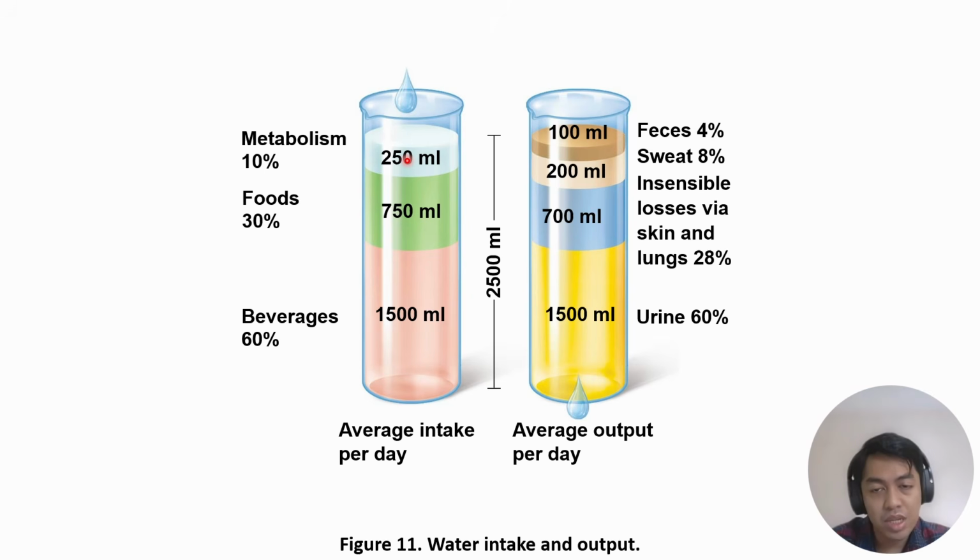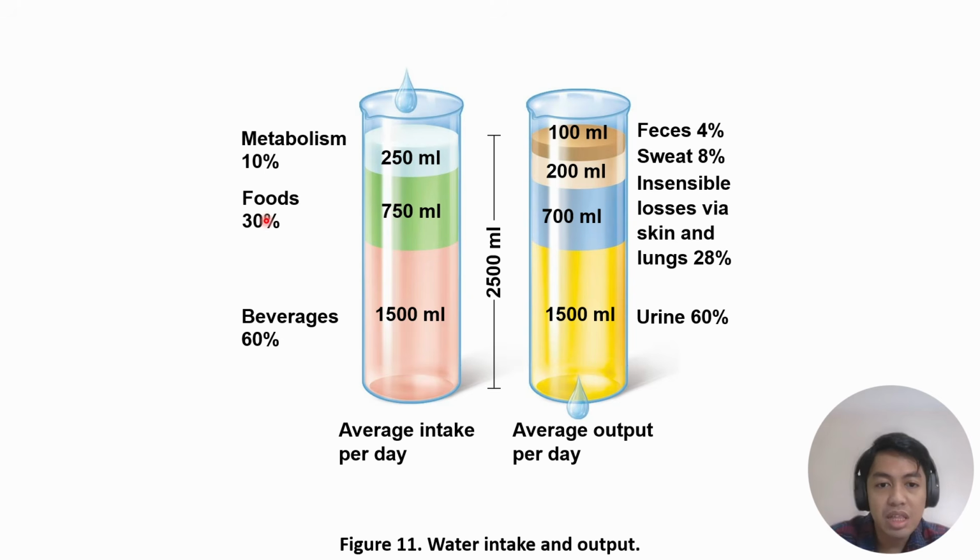The output of water comes mostly by the urine, some by the insensible losses via the skin and the lungs, some by the sweat, and a few from the feces, primarily by the large intestines and even by the other organs of the digestive system.